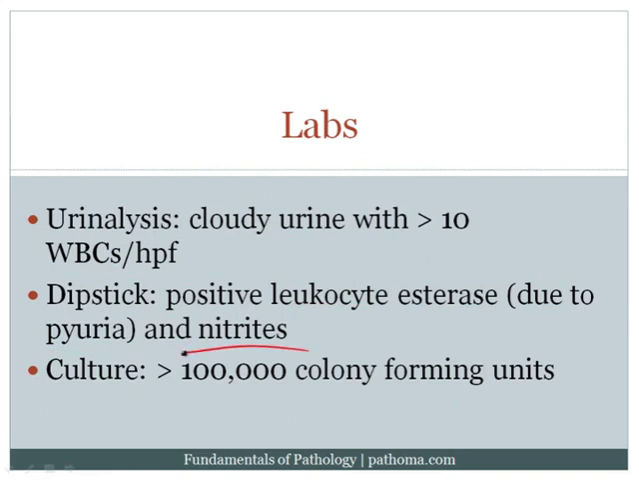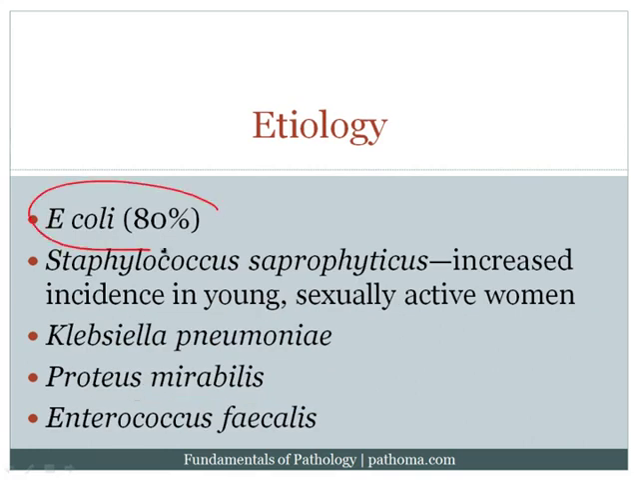Now, bacteria take nitrates, which are present in the urine, and convert them to nitrites, and so when you have nitrites, that tells you that you have bacteria within the urine. And finally, the gold standard is culture greater than 100,000 colony-forming units. That's the gold standard. The etiologies include E. coli. This is the vast majority of cystitis.